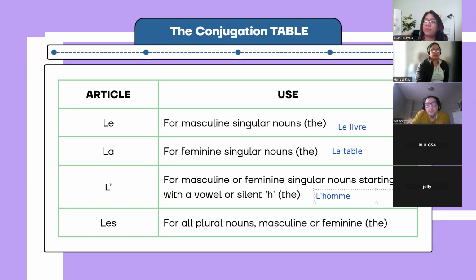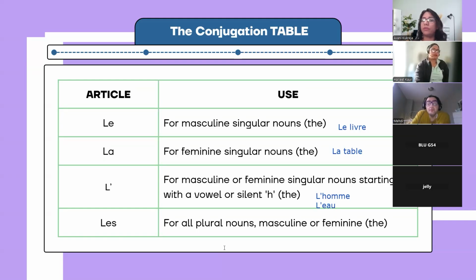It's always silent in French. Any other example you can think of? What we call water in French, l'eau. Correct. Good.